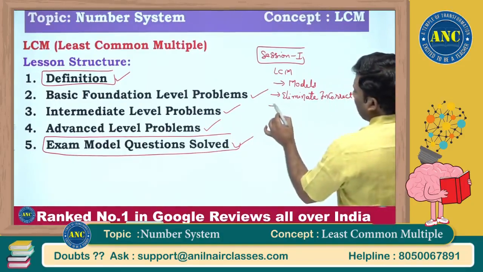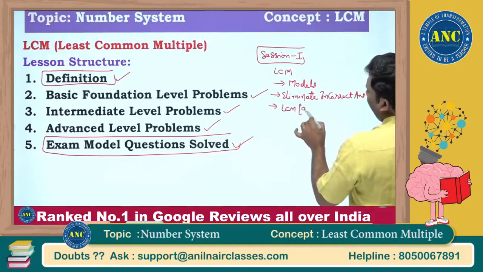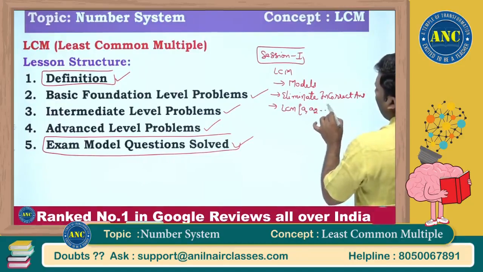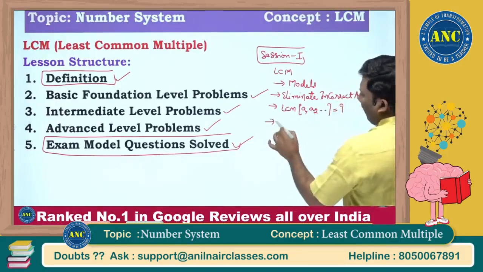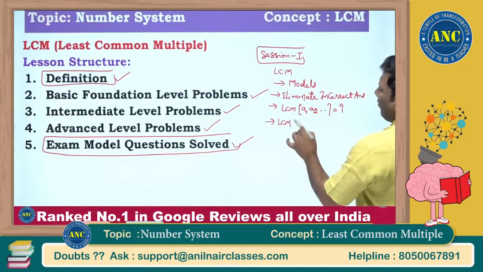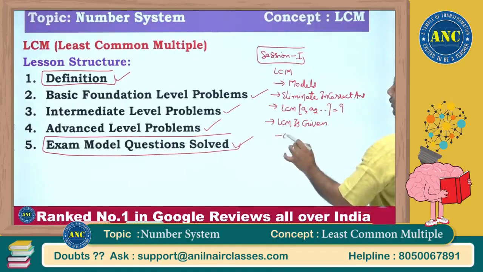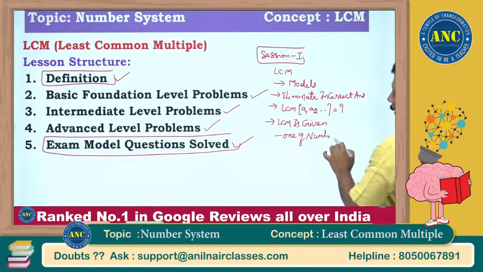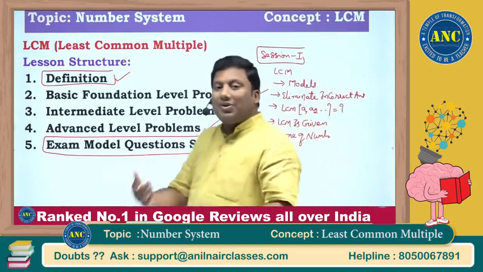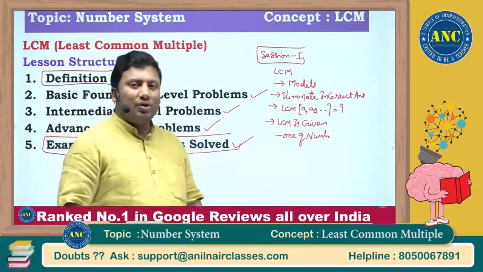Then we will discuss how to find out the LCM of the given numbers. This is what everybody knows. What if LCM is given and one of the numbers we have to find? For example, LCM of A comma 20 equivalent to 60, or LCM of A comma B equivalent to 72.